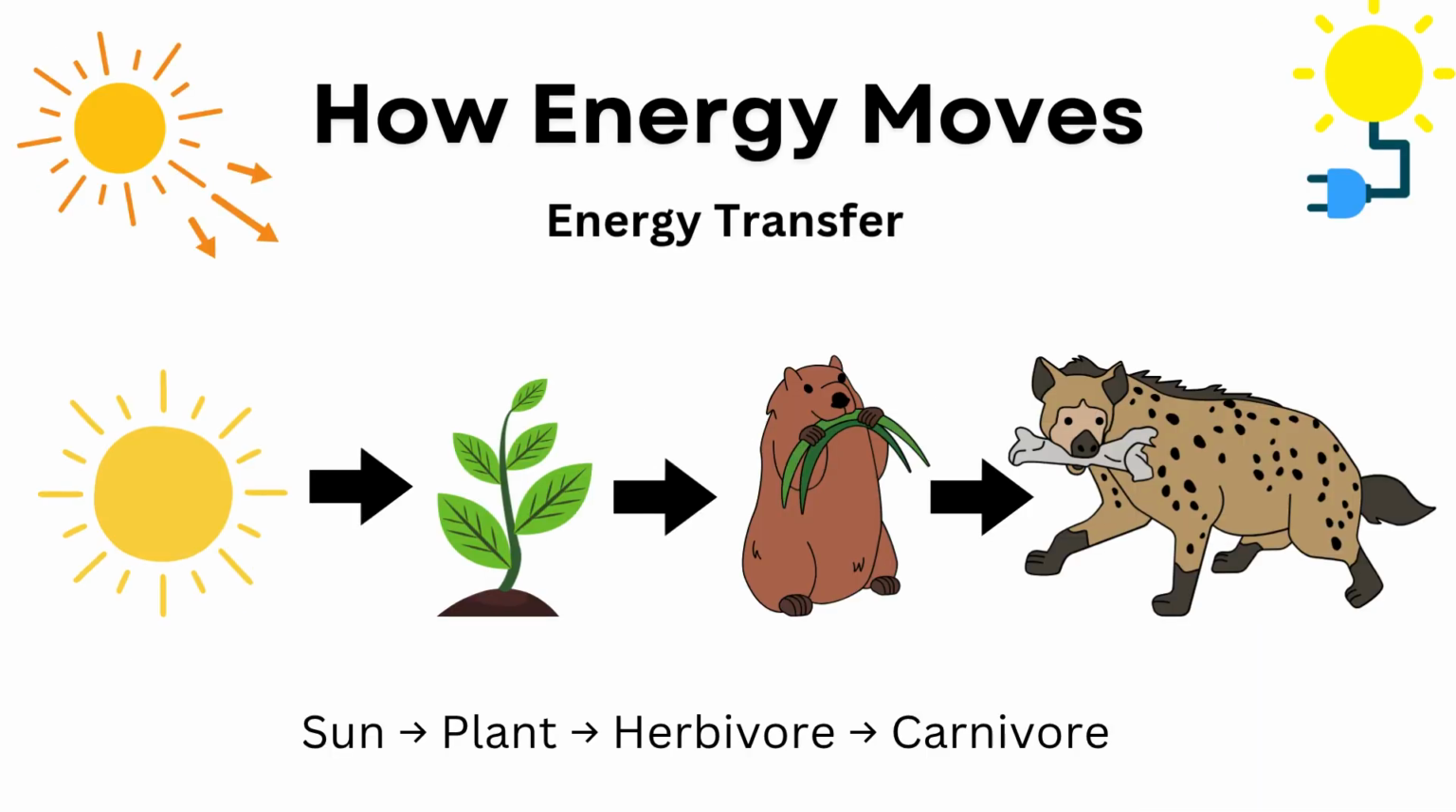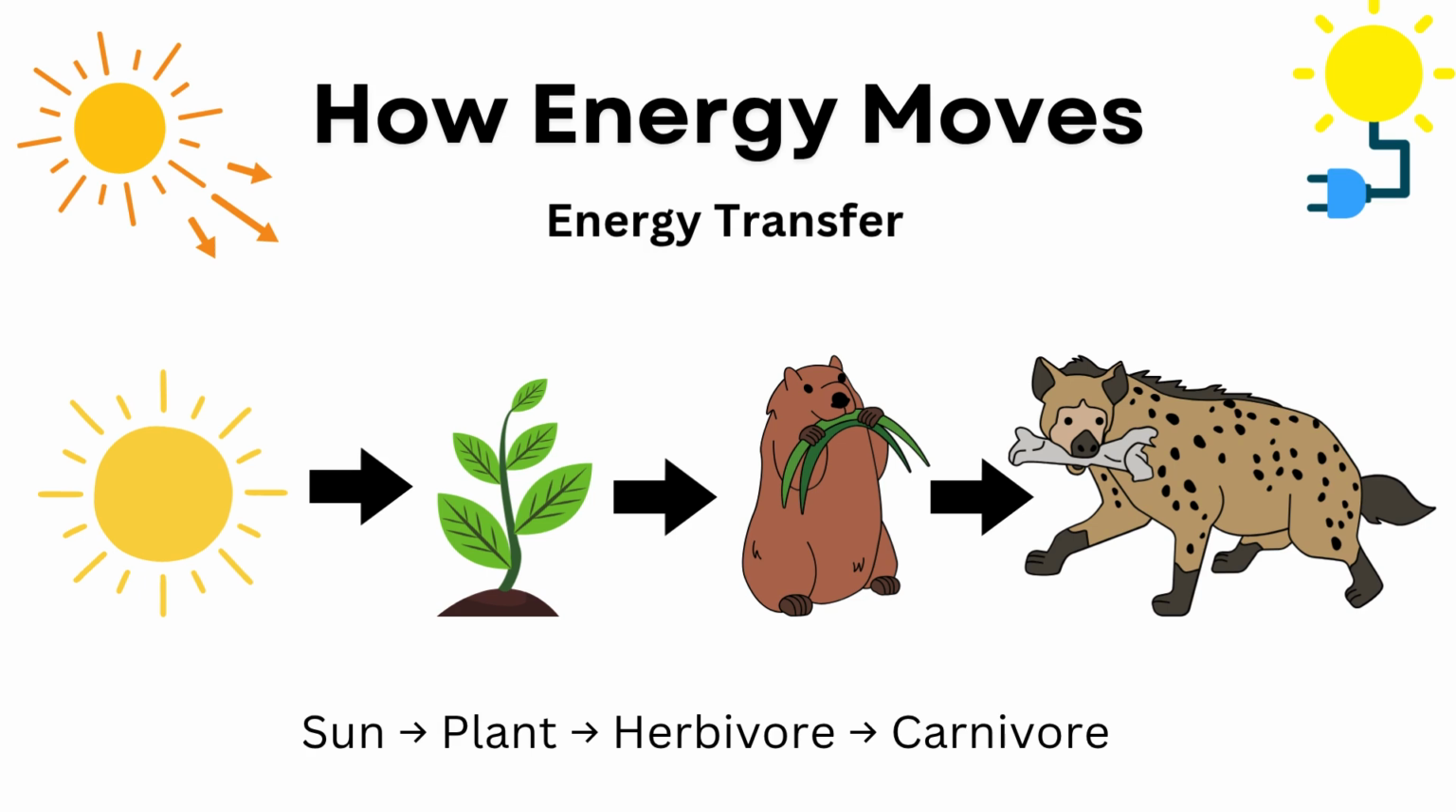Energy transfer means that energy moves from one thing to another. It always starts with the sun. The sun gives the energy to the plants. The plants use the sun's energy to make their own food. Remember, we learned about it through photosynthesis. Then animals eat the plants and get the energy. Bigger animals eat the smaller animals and they get their energy too. That's how the energy moves.